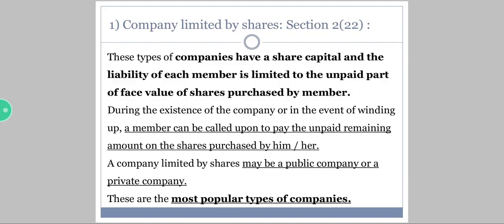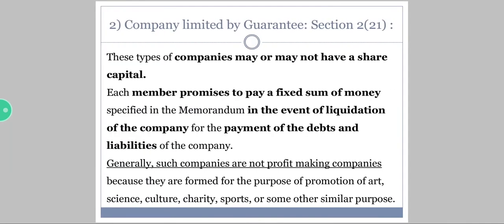that is rupees 5. During the existence of the company or in the event of winding up of a company, a member can be called upon only to pay the unpaid remaining amount on shares purchased by him or her. Now, this company limited by shares may be a public company or a private company. Both can be a company limited by shares, but these are the most popular type of companies.